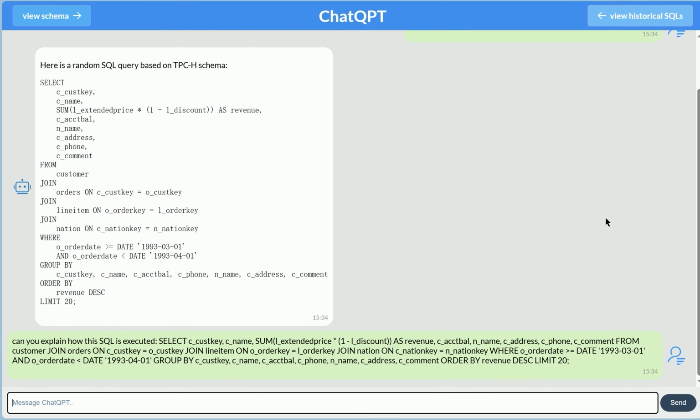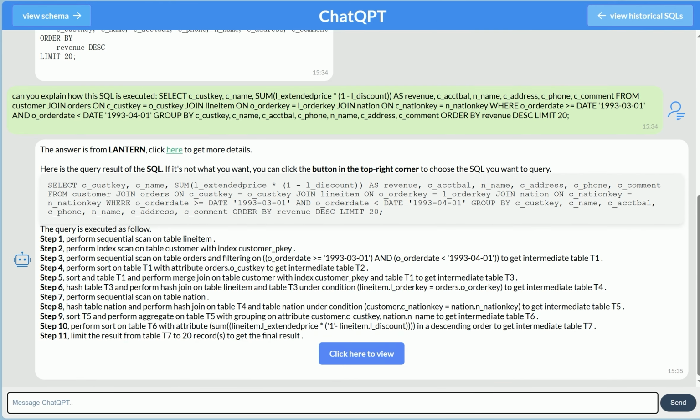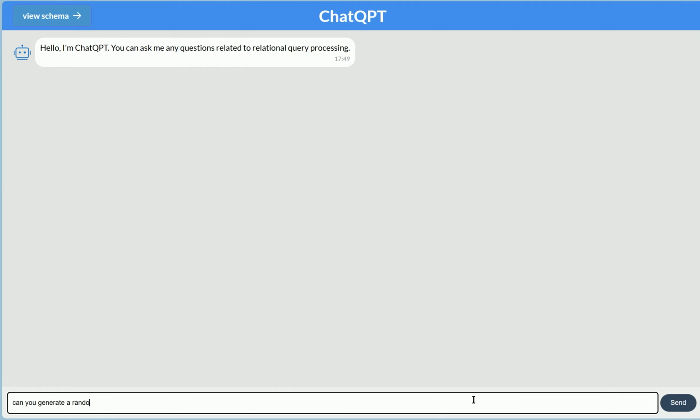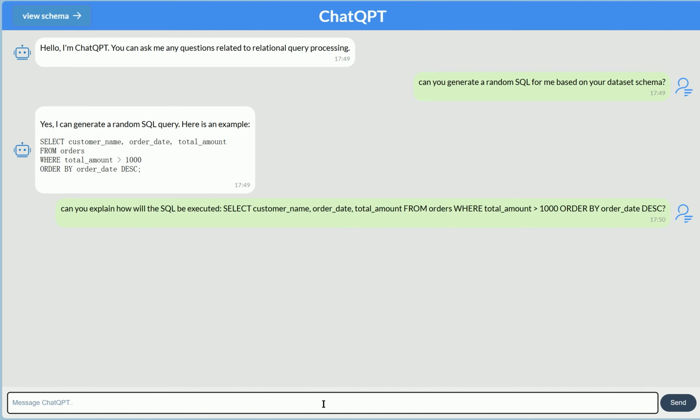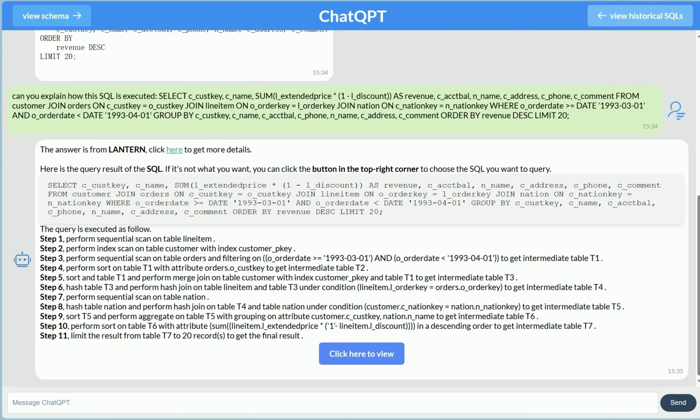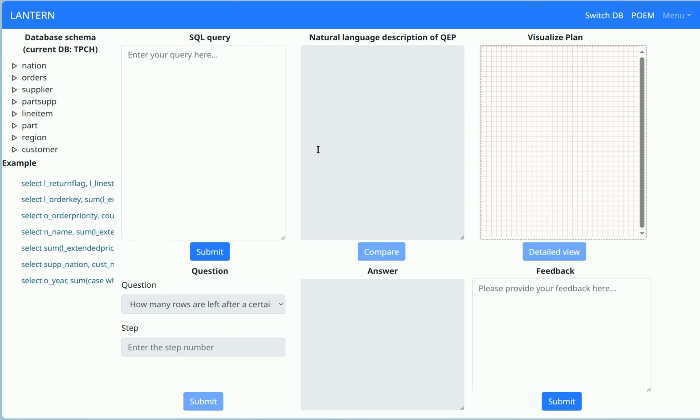The version equipped with the Hallucination Management Module generates random SQL that can be executed correctly. We submitted the same test cases to the version without the Hallucination Management Module and found that its generated random SQL occasionally contains errors. The answer is divided into 4 parts. The first part indicates that the answer was generated by Lantern and provides a hyperlink to Lantern, which can be accessed directly by clicking on the hyperlink.